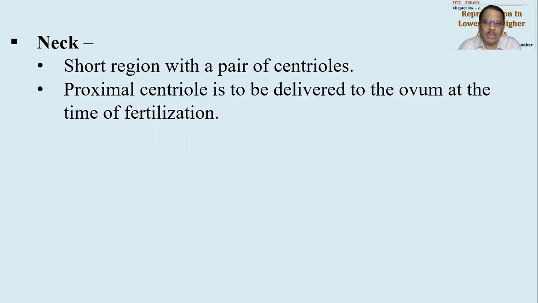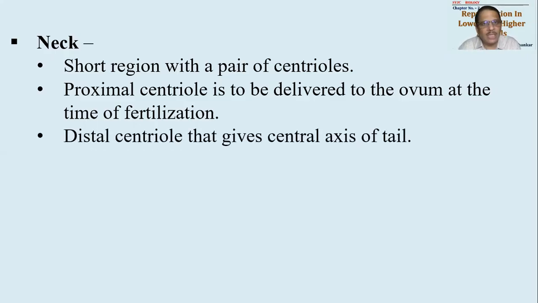This proximal centriole will be given to the ovum at the time of fertilization. There is a distal centriole also available. This distal centriole will form a basal body, and from this basal body, the axis of the tail of the sperm will be produced. Remember, basal body or basal granule are present behind each flagella and cilia, which shows 9+2 arrangement. And this 9+2 arrangement is an important feature of eukaryotes.